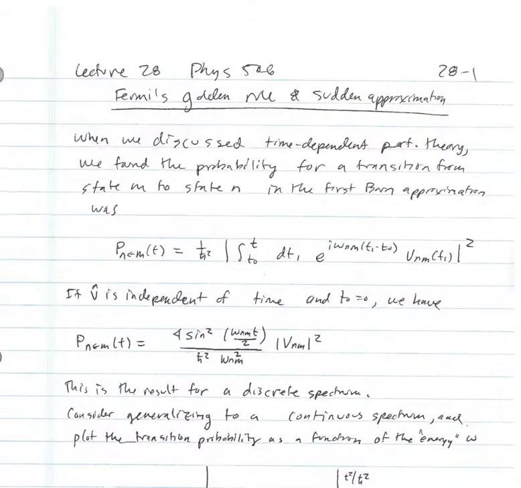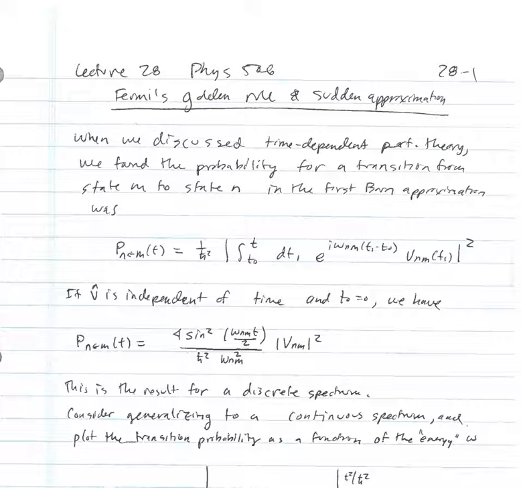Now I want to remind you omega_nm was the difference in energies between the states n and m for the unperturbed Hamiltonian divided by h bar, and V_nm is the matrix element of the time-dependent perturbation with respect to the unperturbed eigenfunctions labeled by n and m.